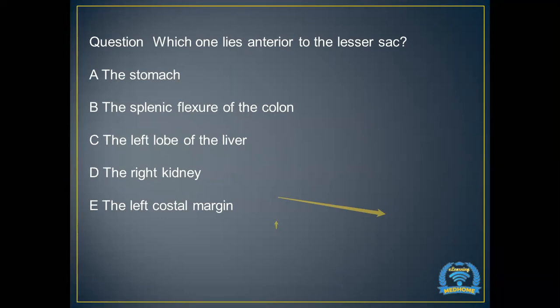Which one lies anterior to the lesser sac? A, stomach. Ma'am, the answer is, I think, stomach. Yes. You're very right. The answer is stomach. Sana, Nupur, all of you are correct. And what comes in the posterior relationship of the lesser sac? Ma'am, pancreas. Pancreas, yes. Excellent. This was another question that came in the recalls, what comes in the posterior relationship of the lesser sac? And the answer is, as you very rightly said, pancreas.